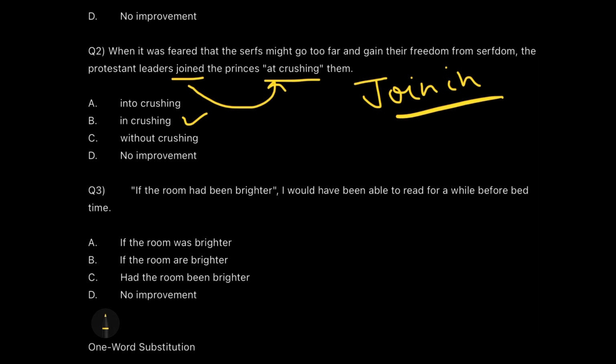And then question number 3, again read this question. I'll read this question for you, and then we will be discussing the answer together. If you need some time, then you can surely pause the video and check it, or else do it with me right away. If the room had been brighter, I would have been able to read a book for a while before bed. So this is the matter of concern for us, in double quotes. So how can we replace it, or how can we make it better or improve it? By reading the options. If the room was brighter, come on, no. If the room are brighter, of course, wrong. Had the room been brighter, I would have done this.